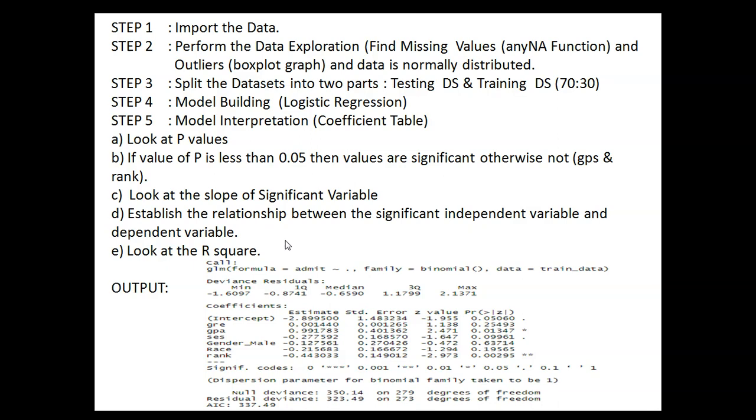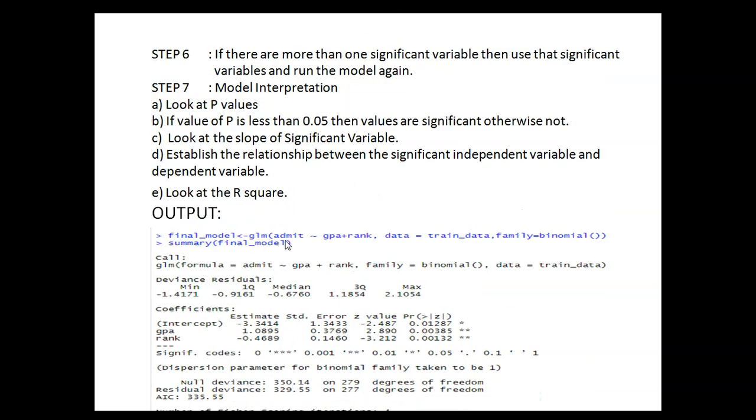We will check again, meaning the next iteration for this model, to check whether there is any other significant variable or not. When we implement it again for the next iteration, we again find that GPA and rank are the significant variables.